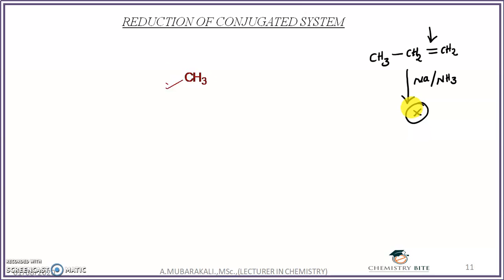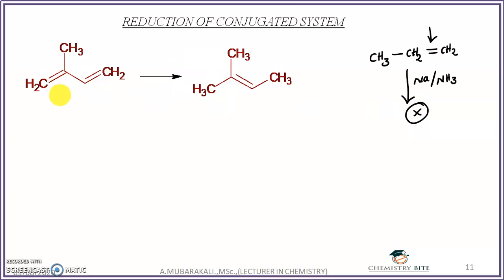Birch reagent. Suppose you are having a conjugated double bond like this, here you can see these two double bonds are conjugated. So between the two pi bonds, you are having the sigma bond. So to this, if I am adding the Birch reagent, the sodium in presence of the ammonia, so what will happen? So here you will get the 1,4-dihydro derivative. That means on the first carbon as well as on the fourth carbon, you have to add the hydrogen atom, and between the 2 and 3 carbons you will get the new double bond. So the diene we have converted into the ene.